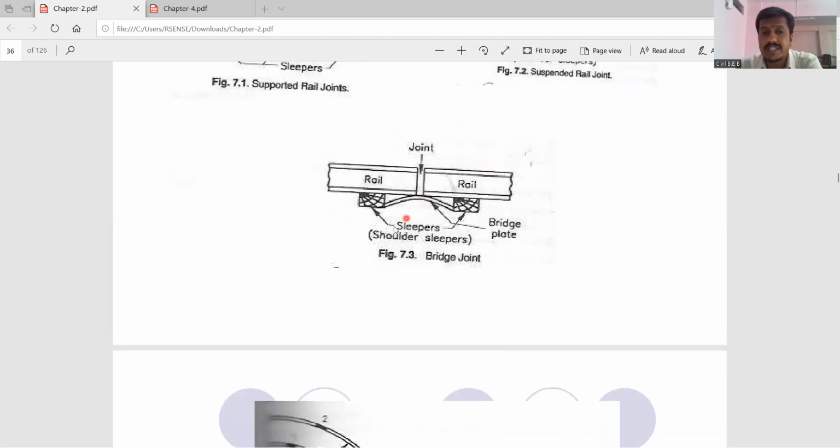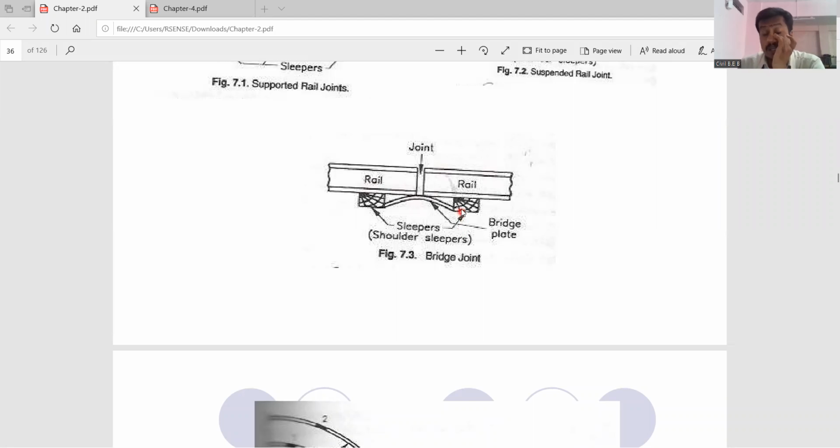Then next, you can see the bridge joint. The next diagram is about the bridge joint. As you can see, rail number one, rail number two, and the joint is provided in between. Sleeper number one, sleeper number two, and these two sleepers are connected with a plate in such a way that the joint is resting upon this particular plate.